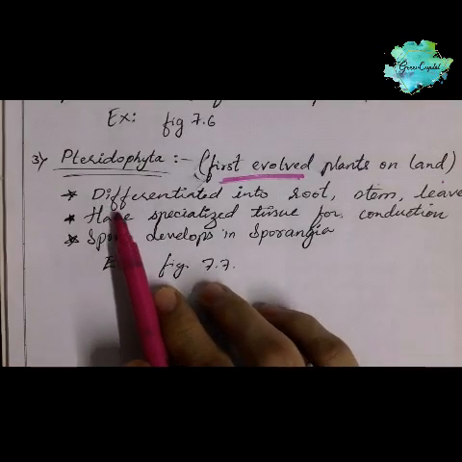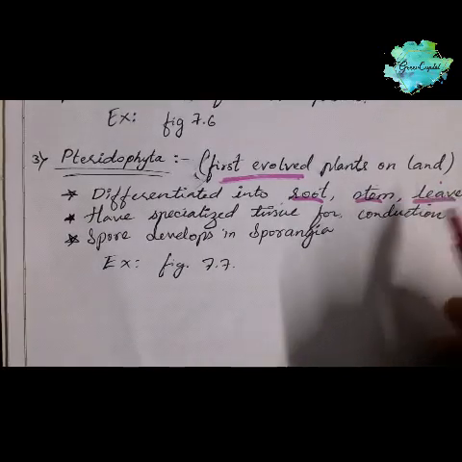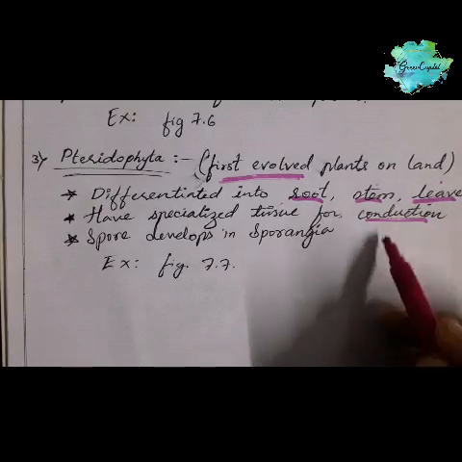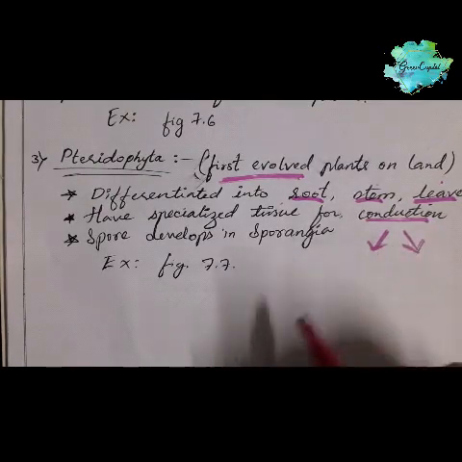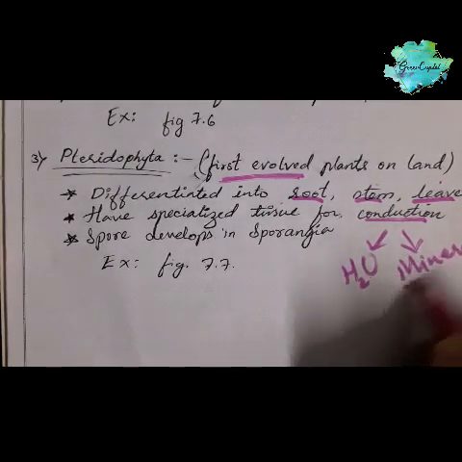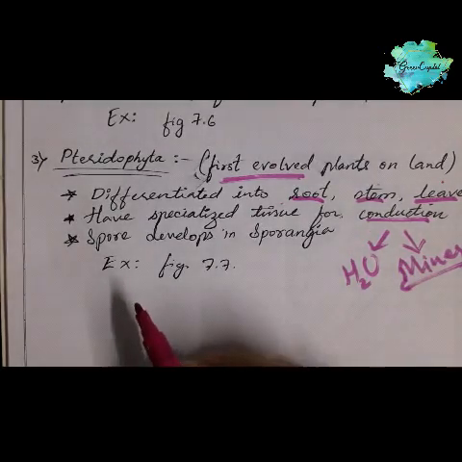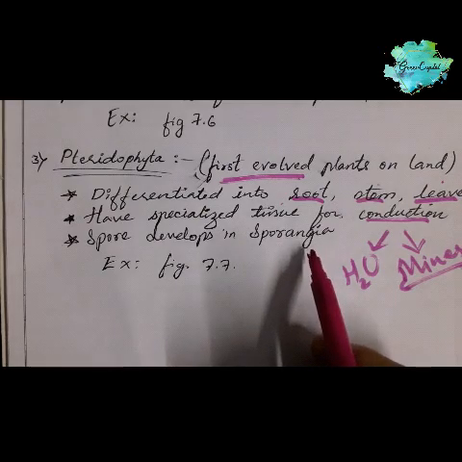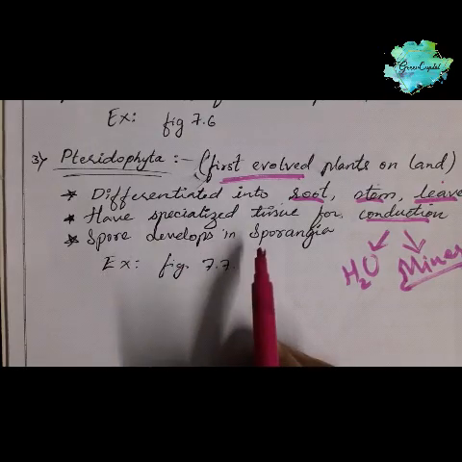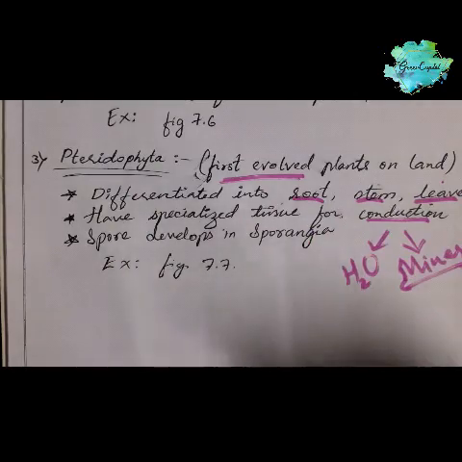Here the plant body is differentiated into root, stem and leaves, and it has specialized tissue for the conduction of water, minerals and food. We can say xylem and phloem can be found. Seeds are not there, but spores are found, and from the sporangia new plants will arise.